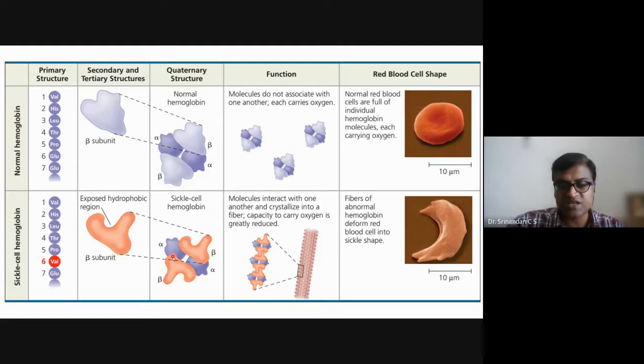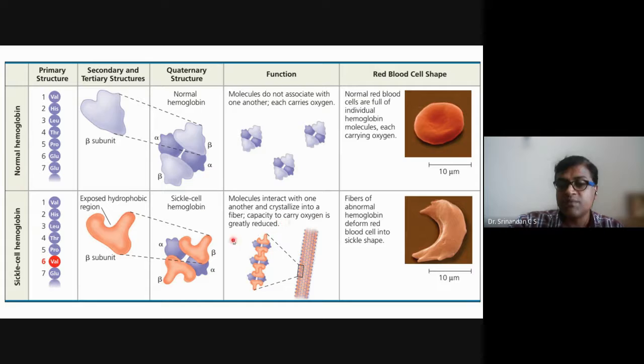In the quaternary structure, a subunit alpha will bind to beta. It will bind correctly, but the hydrophobic region is exposed on both sides. So when you put it freely, where many proteins are there, other proteins will come and bind to this. Hydrophobic interaction will occur, and thus the RBC, instead of a round spherical shape, will be sickle shaped. So a sickle shaped protein will be produced.